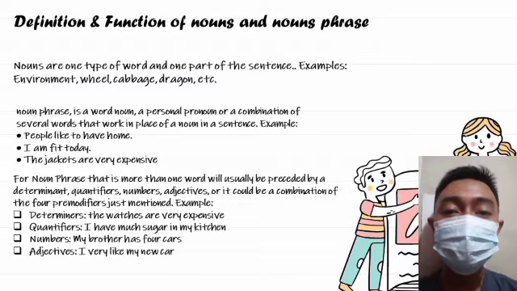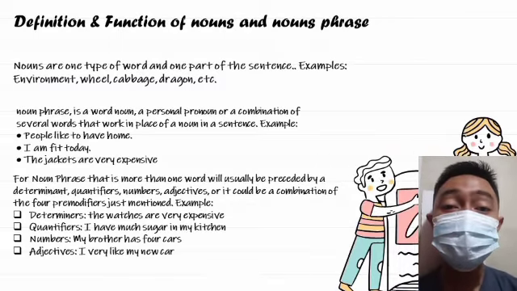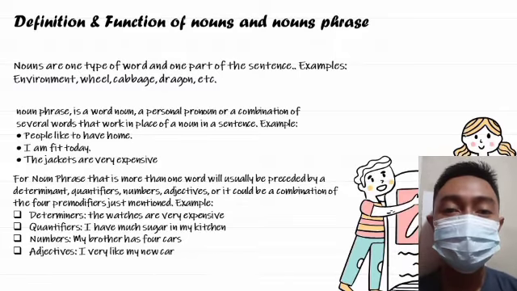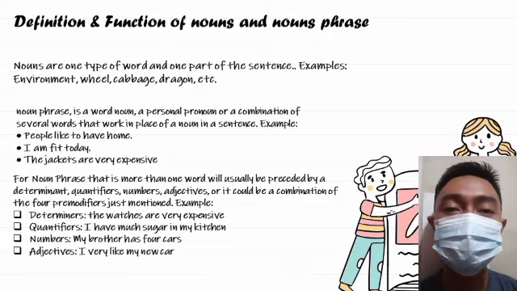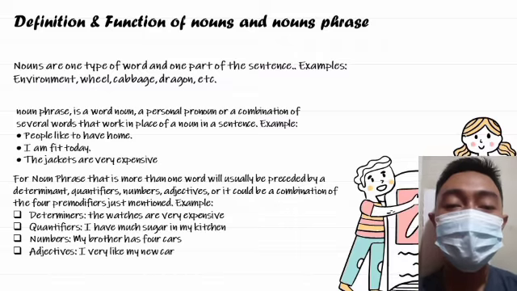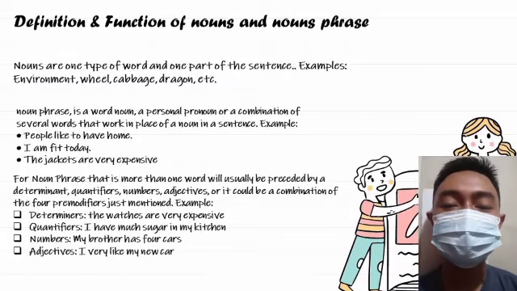Noun phrase, or in Indonesian called frasa kata benda, is a word, noun, a personal pronoun, or a combination of several words that work in place of a noun in a sentence. For example, people like to have home. I am fit today. The jackets are very expensive. And others. These are examples of noun phrases that use one word.